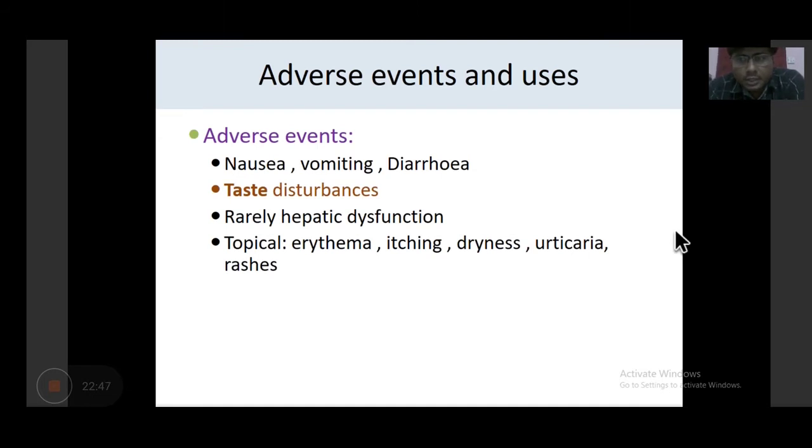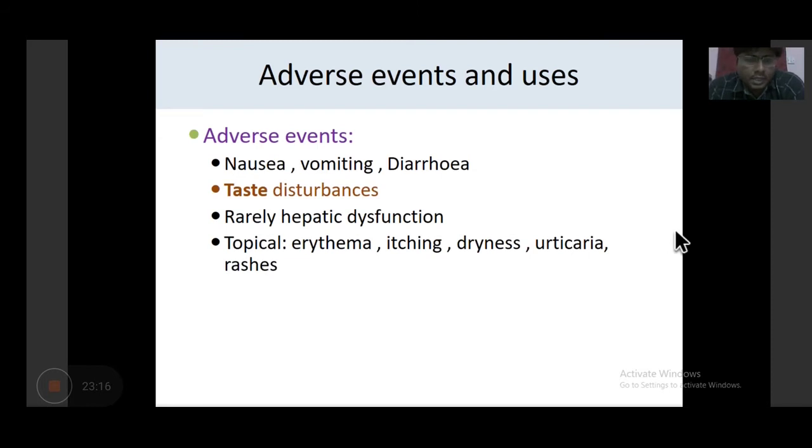So to continue, as I said, if you are remembering the visual disturbance with voriconazole, just remember taste disturbance with terbinafine, and it is rarely causing hepatic dysfunction, with less drug interaction, and hence a very well tolerable drug, and hence we are using it nowadays. And the good thing about terbinafine is oral tablet as well as topical ointments are available.